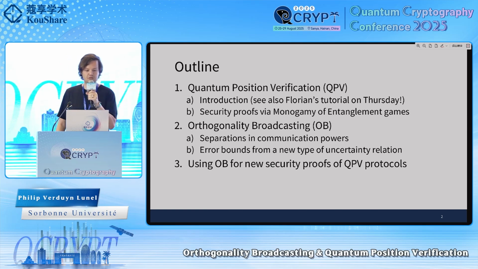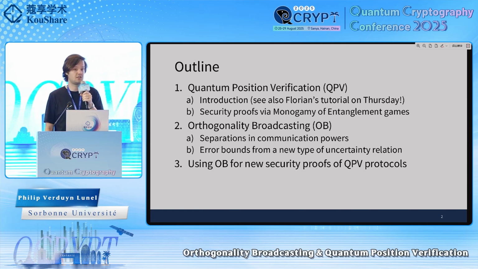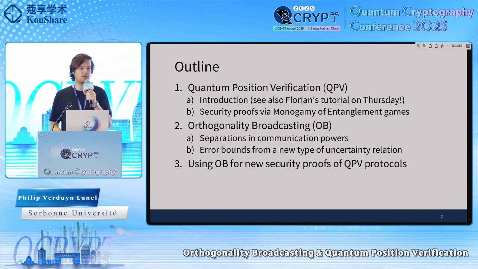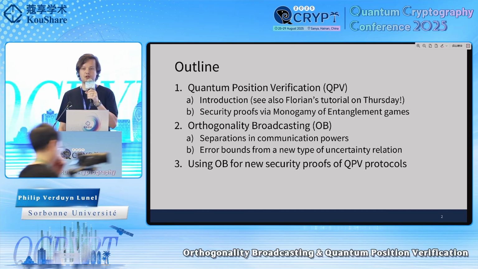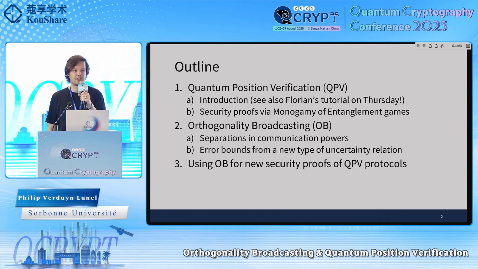So the outline for today will be as follows. I will talk about what is quantum position verification. I will define it for you. I will give a sort of short introduction, but if you want to learn more about it, please go to Florian's tutorial talk on Thursday on the subject. Then I will show you how some security proofs in this setting work via monogamy of entanglement games. And then I will introduce our new concept called orthogonality broadcasting. And I will tell you a little bit from a foundational perspective and how you can use it to prove security for protocols.